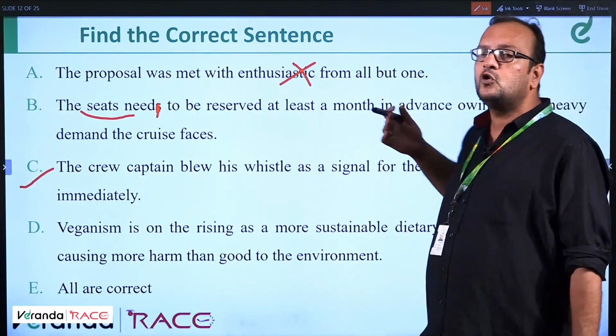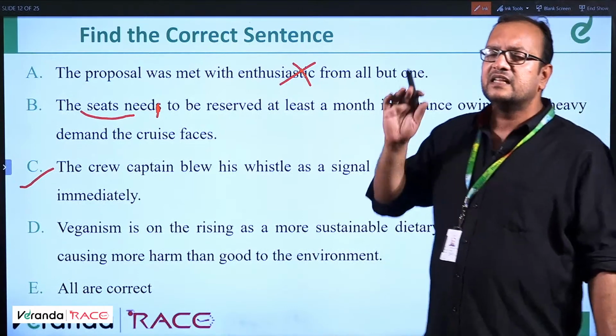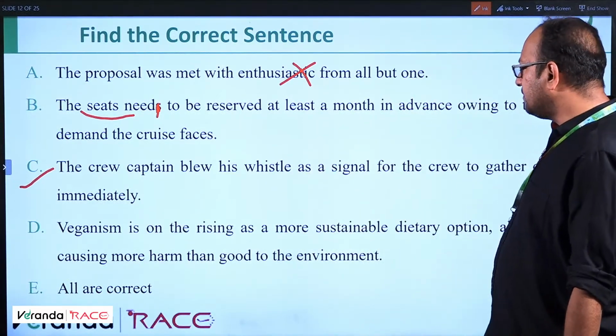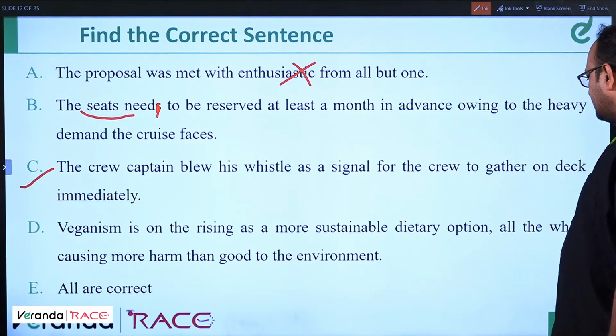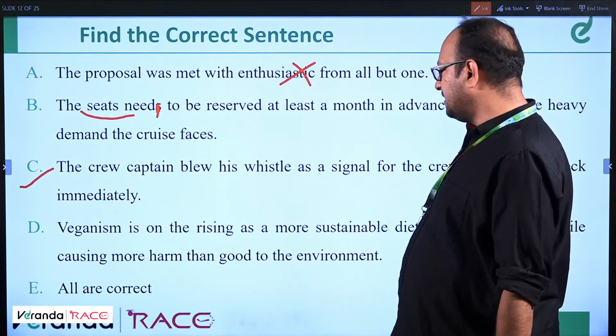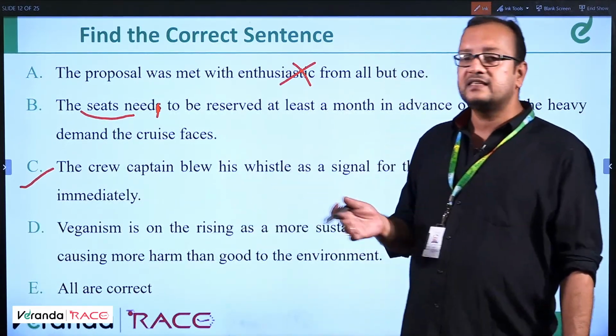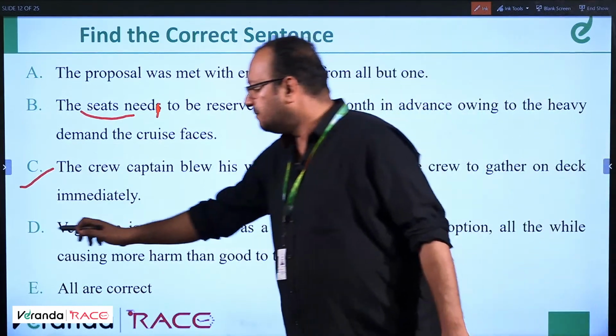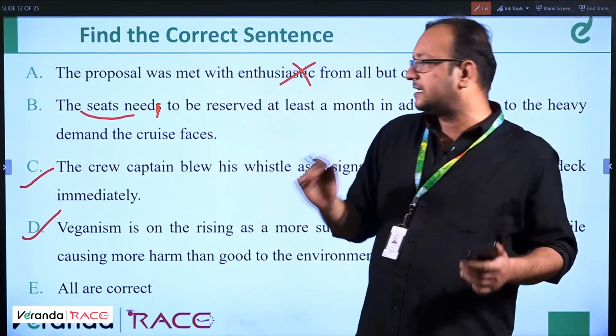Veganism. What is veganism? People who don't use milk products or don't use milk, they are known as vegans. So veganism is on the rising as a more sustainable dietary option, all the while causing more harm than good to the environment. Oh my God. Two sentences seem to be correct. We have to find the actual error in this. Okay, let's see. The fight is between C and D.